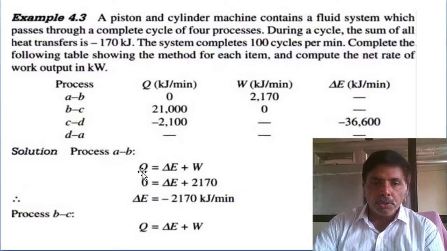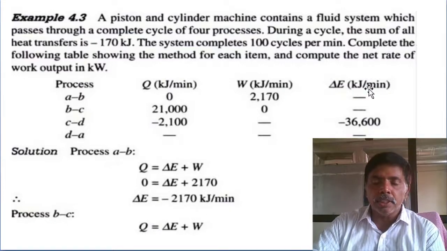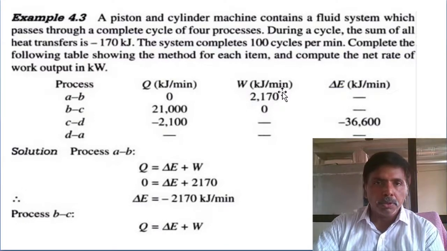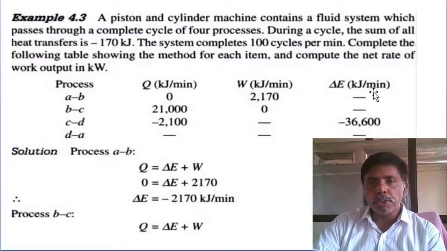Then for process A to B, Q equals change in internal energy plus work done. Heat transfer is 0. Then the change in energy is minus 2170 kilojoules. This much energy is reduced, the change in internal energy. That is only the work done by the system in the adiabatic process. We already derived the equation also. So the first process is completed, minus 2170 kilojoules per minute.